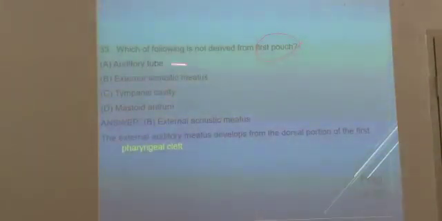So what could be the probable answer? It is a negative question: not derived from the first pouch. Is it auditory tube? Is it external auditory meatus? Is it tympanic cavity? Or is it mastoid antrum? The answer is external acoustic meatus.